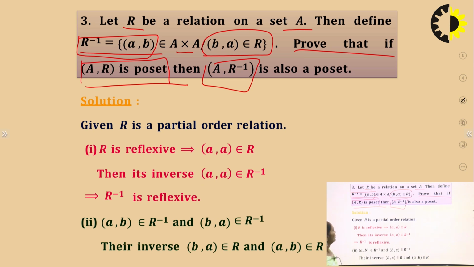What does it mean? It means that relation R satisfies all the three properties, reflexivity, antisymmetric and transitive.